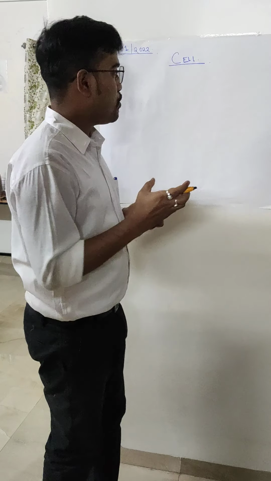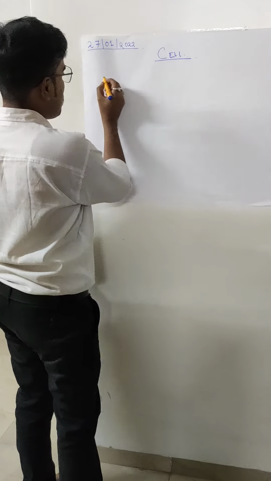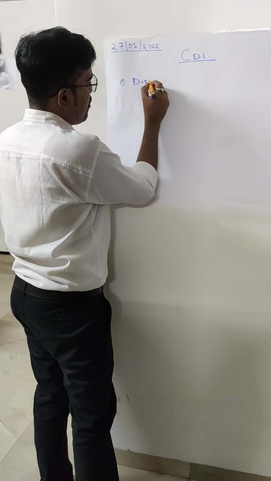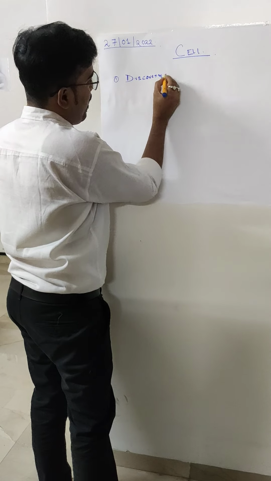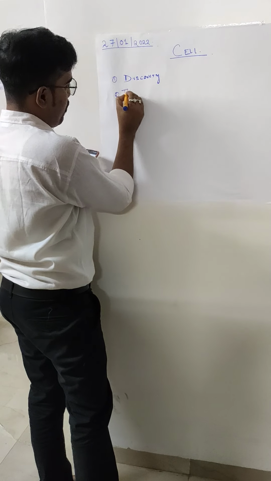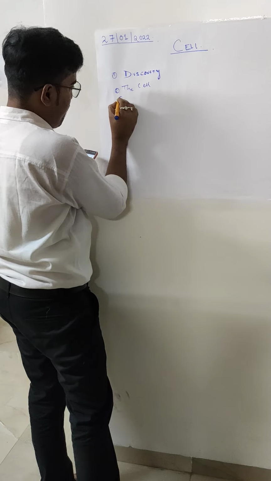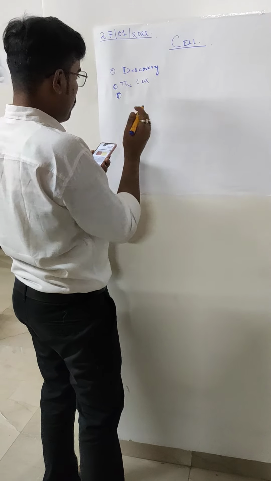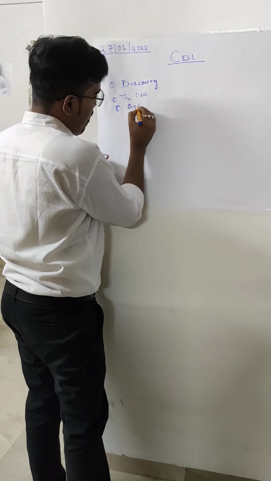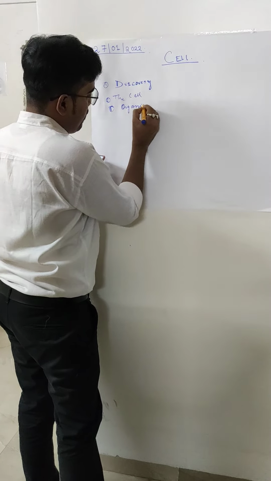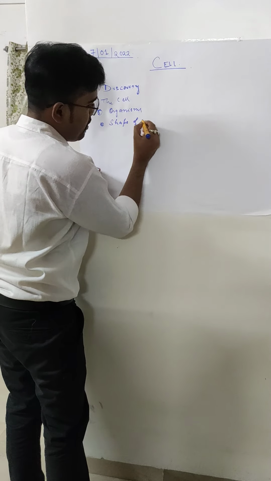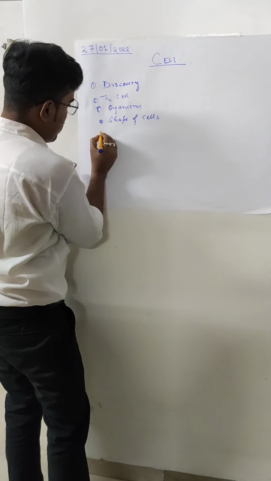Now this brings us to the important discussion. The first discussion that we will be doing today is discovery. Everybody is very interested about discovery, right? Who has discovered cell? Next we'll be talking about the cell. What do you mean by the cell? Then coming to the third part, we will be showing you how organisms have the cellular identity. Then we will be seeing very interestingly about the shape of the cells, right? Everybody, we have seen various types of bricks, right? So we will be seeing about the shape of cells.